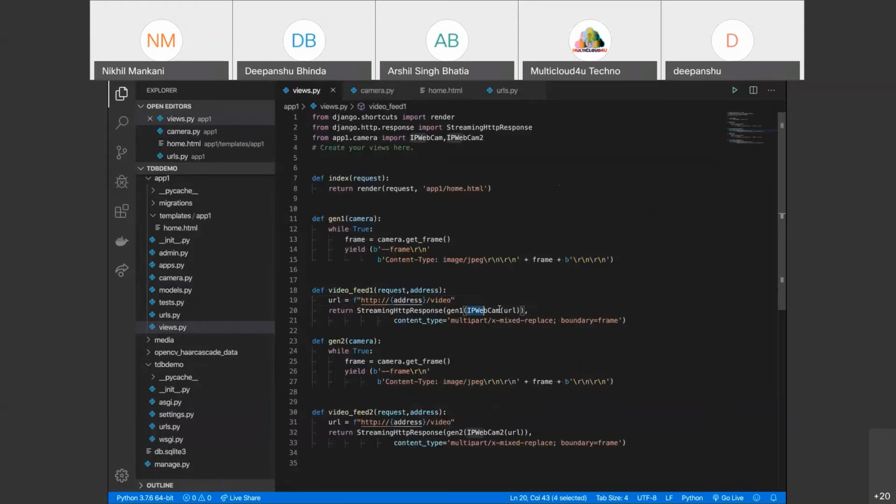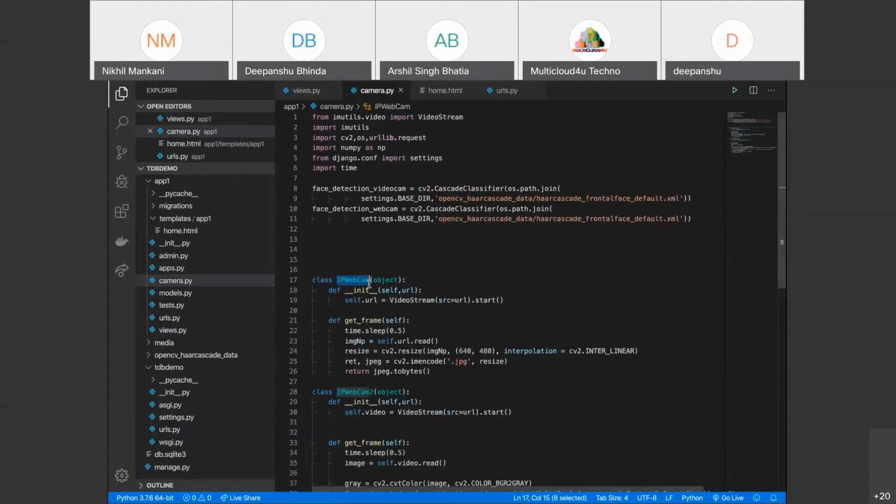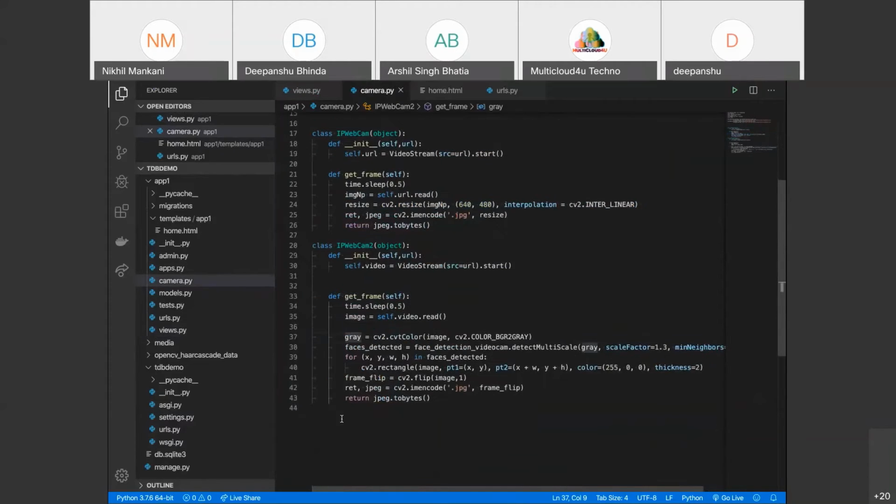Now here the main picture comes in. Here you can see that all the deep learning code which you have written can be introduced in this part, camera.py.